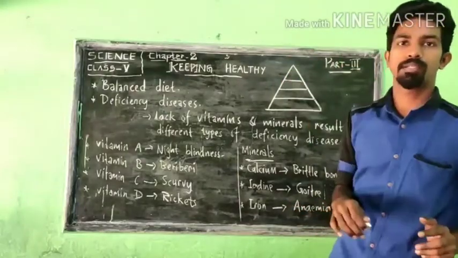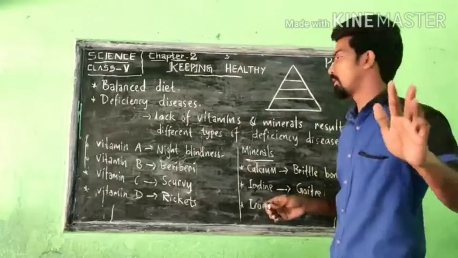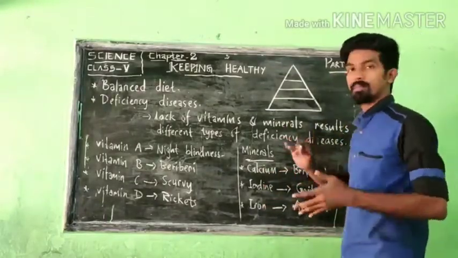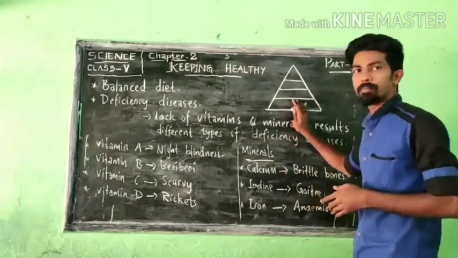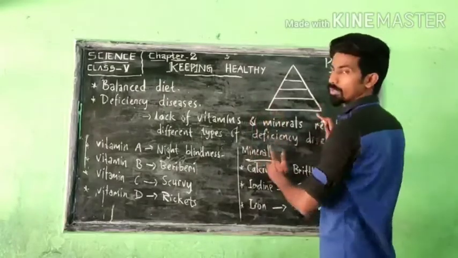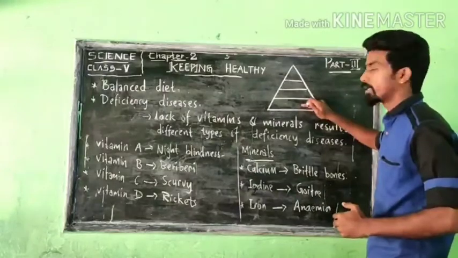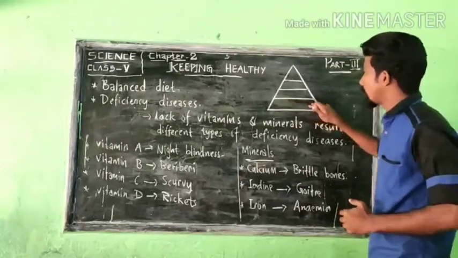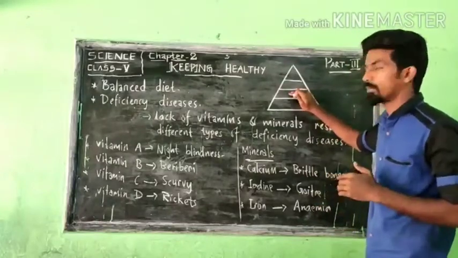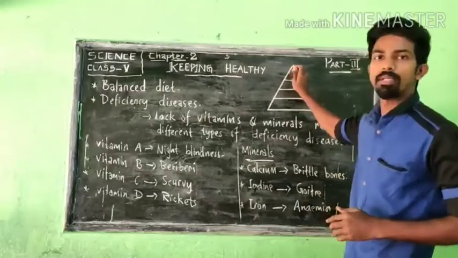Our food is classified into four categories based on the nutrients. The food which we eat more of will come in the base, this downside portion, because this is the biggest portion in the pyramid. The food pyramid is like that for our body: what is needed in more amount is in the base, then what is needed less comes next, and what is needed only a little bit comes in the top portion.